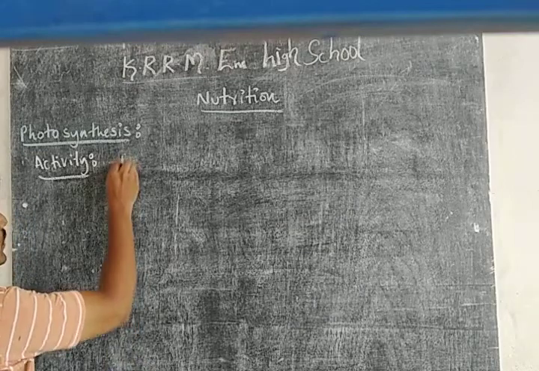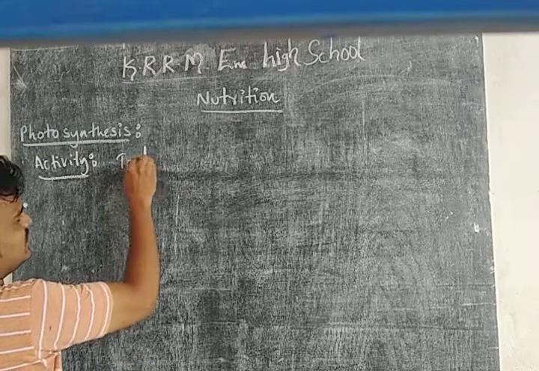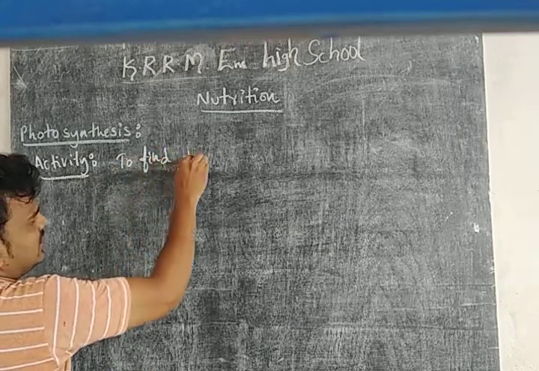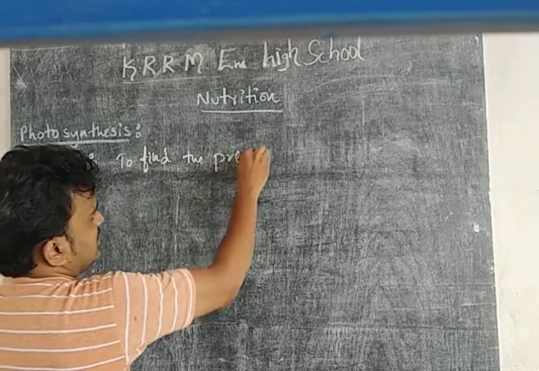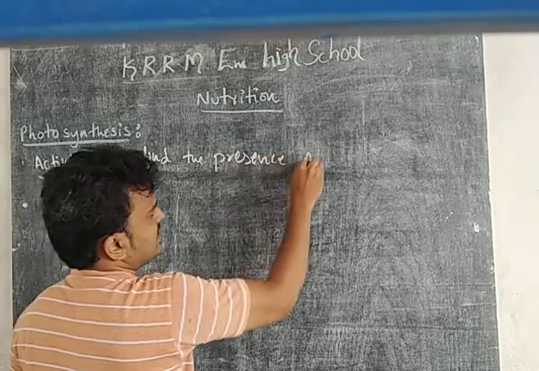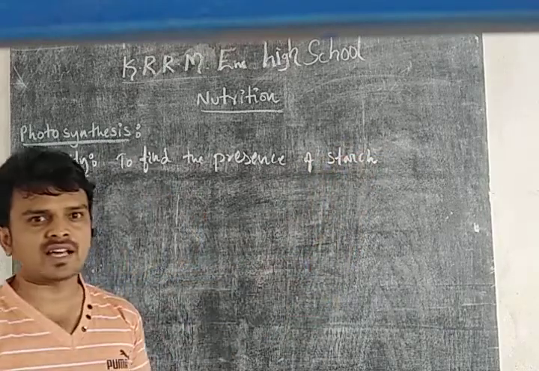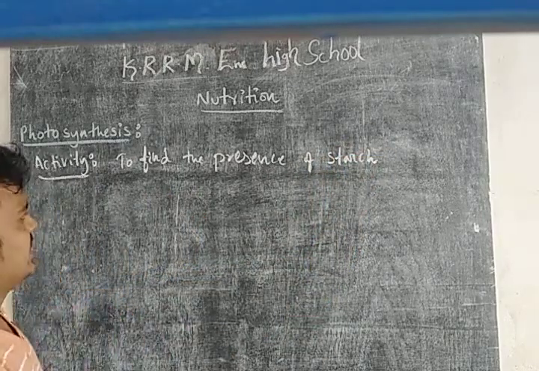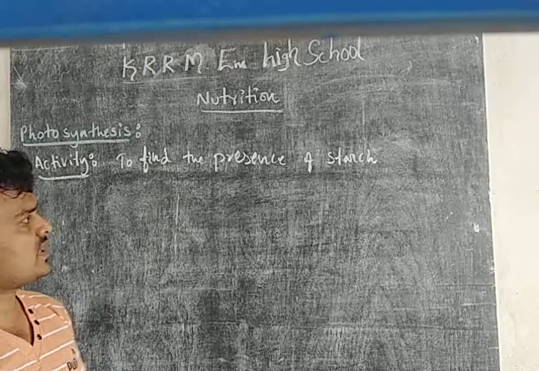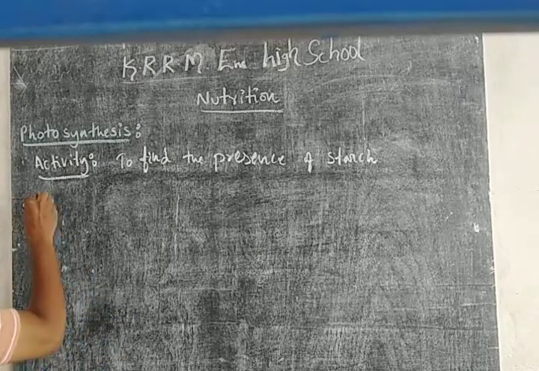That is to find the presence of starch. Starch is nothing but carbohydrate. To find the presence of starch, what apparatus do we require?